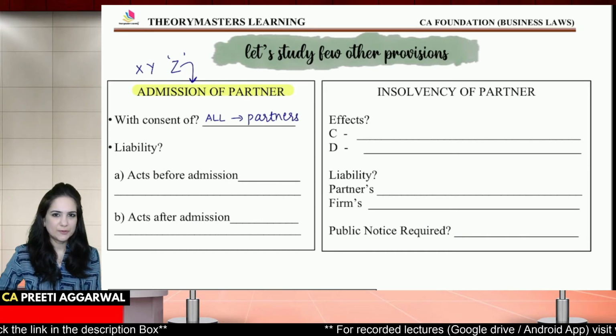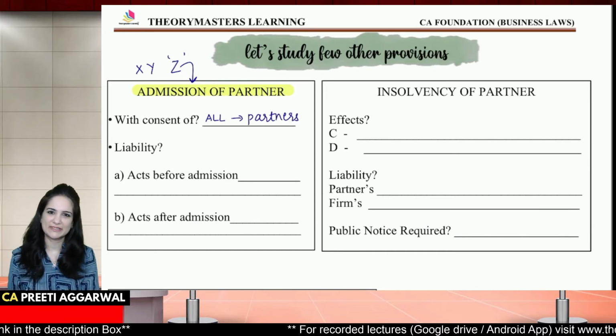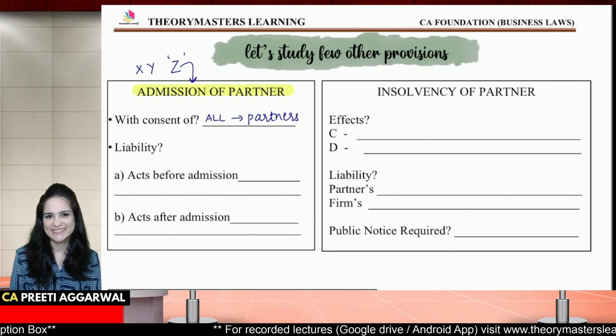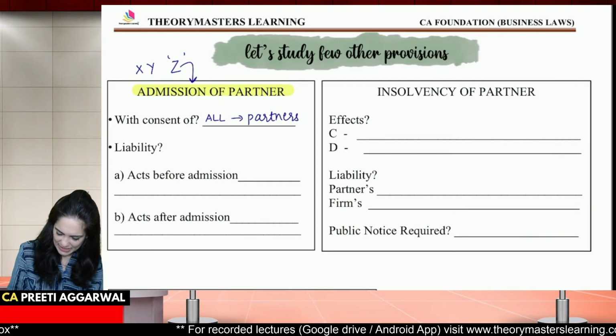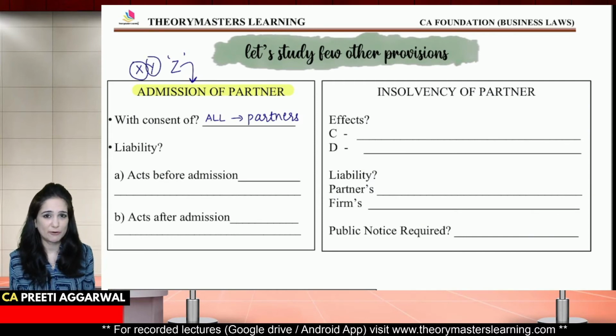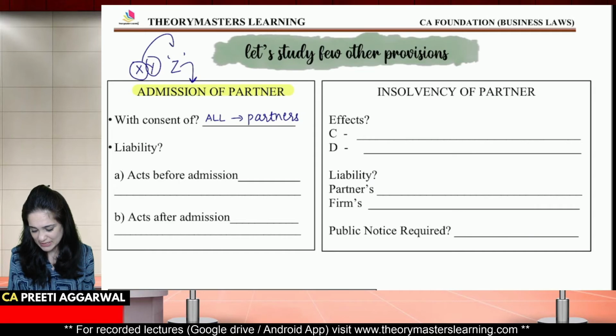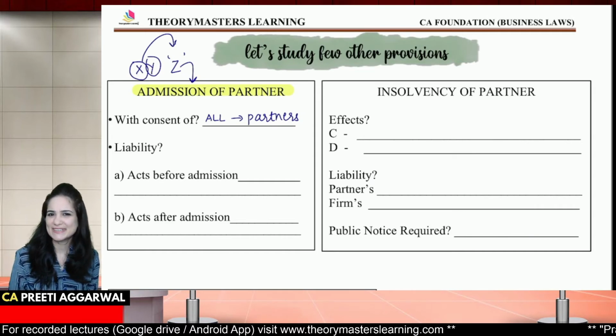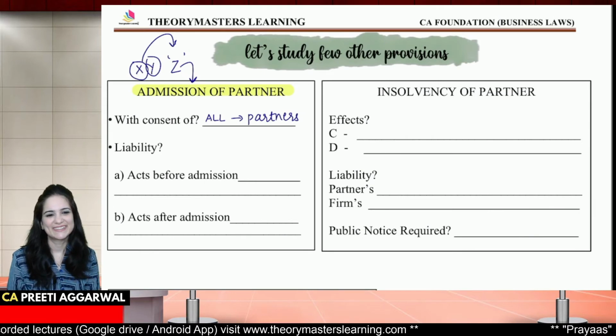Why all? Why not a majority? When you admit Z, X and Y will sacrifice their share of profit. Only then will Z get something. Because you're asking them to sacrifice, you need the consent of all.